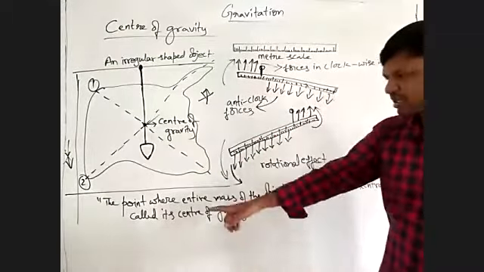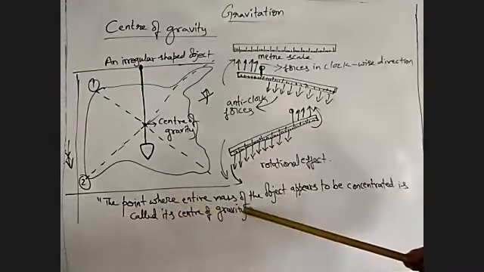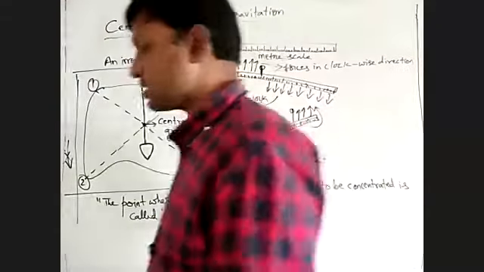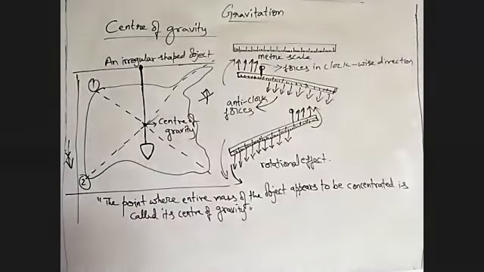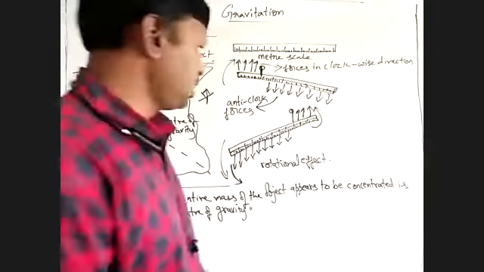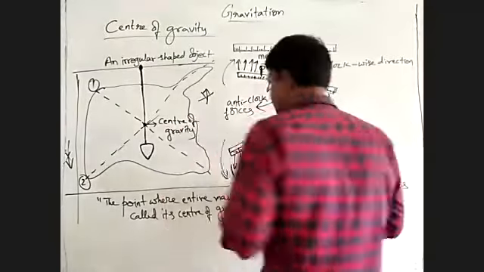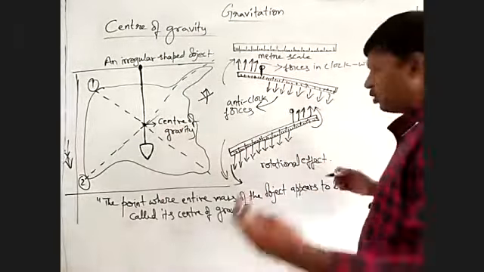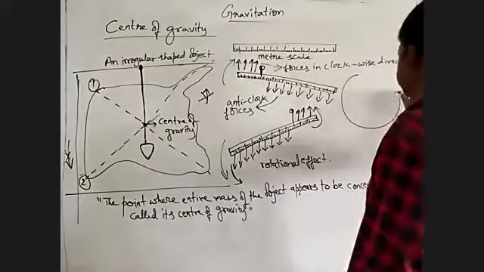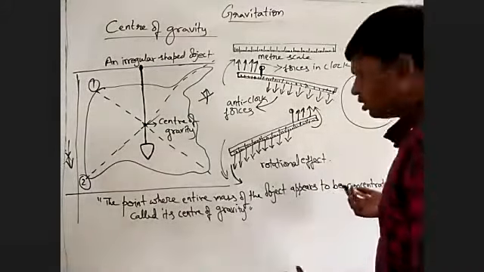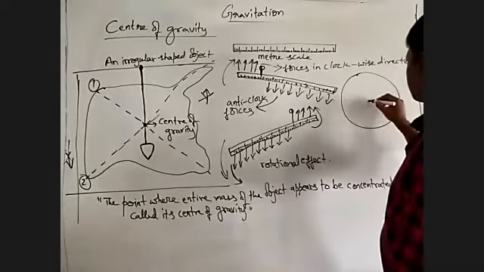So what is the definition once again? The point where the entire mass of the object appears to be concentrated is called its center of gravity. So is the center of gravity always lying on the object? No. Suppose you take a ring, which is in a circular shape, its center of gravity is its geometrical center.